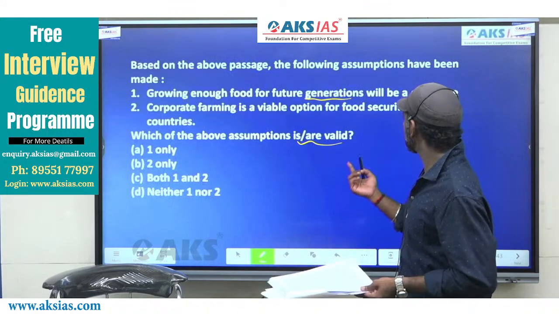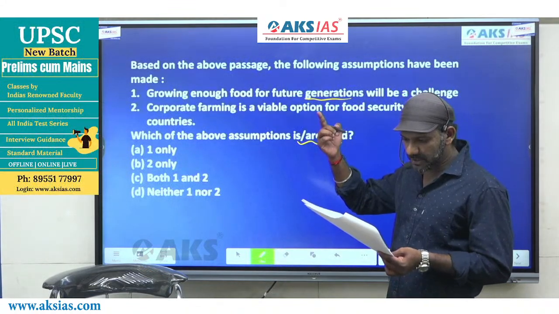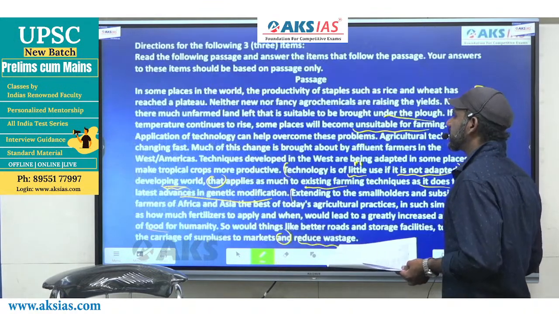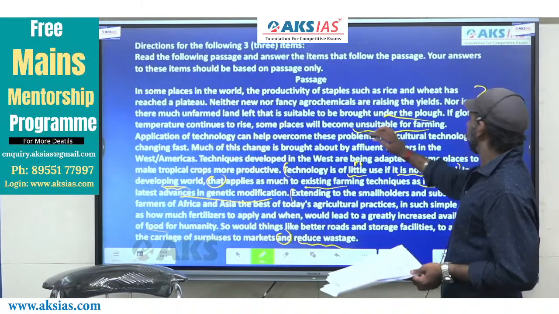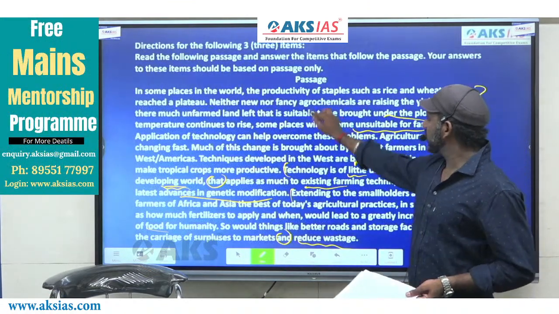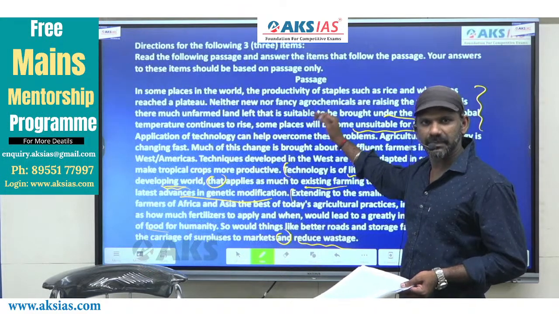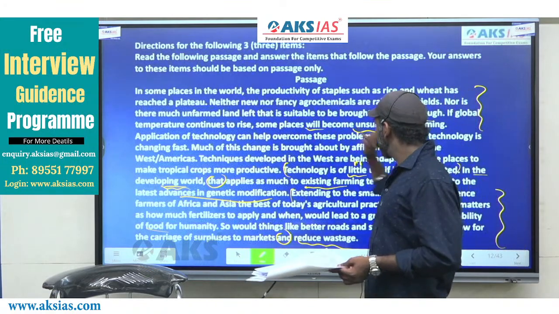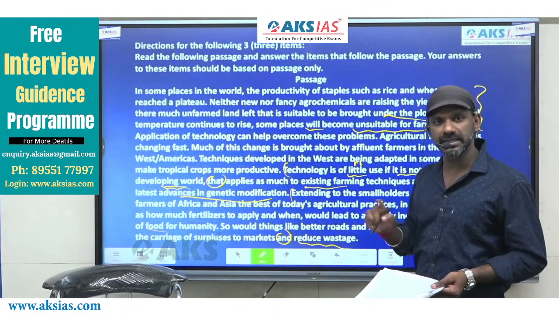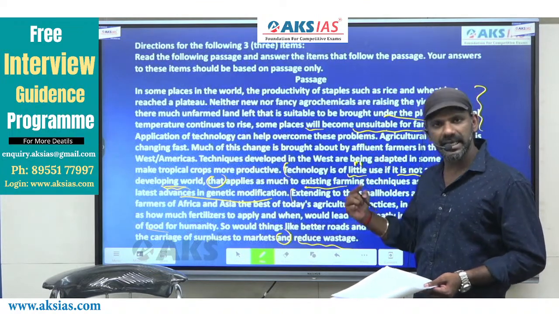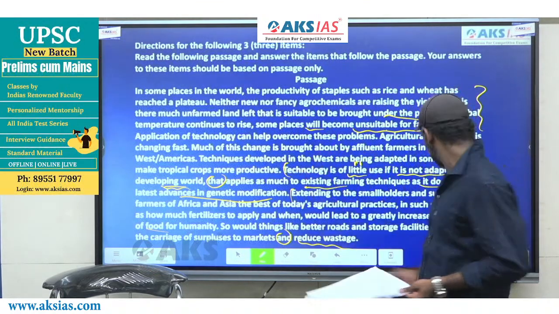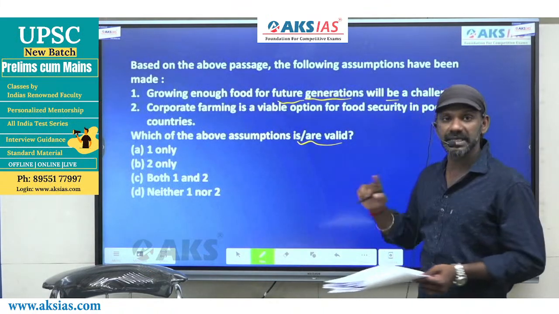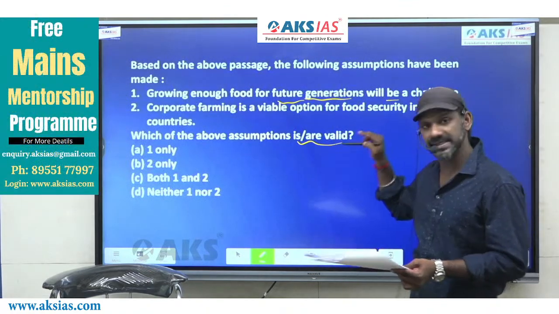Growing enough food for future generation will be a challenge. Will refers to future. We are talking about future generation here. Come to the same part of the passage. It says, if global temperature continues to rise, some places will become unsuitable for farming. All these talk about the difficulties we face or the barriers we have to overcome. That means this action will happen in the future. This is a future action, right? The same is the case here. Growing enough food for future generation will be a challenge because of the reasons cited there.